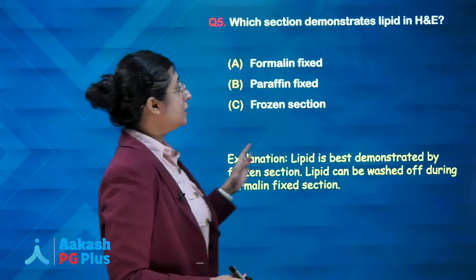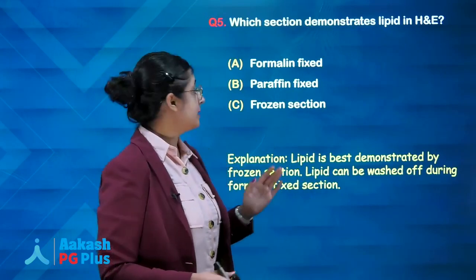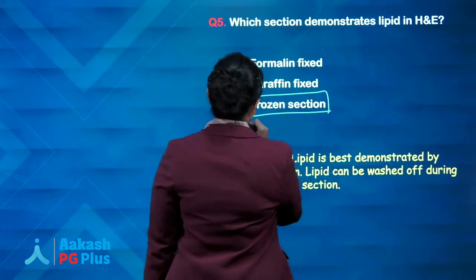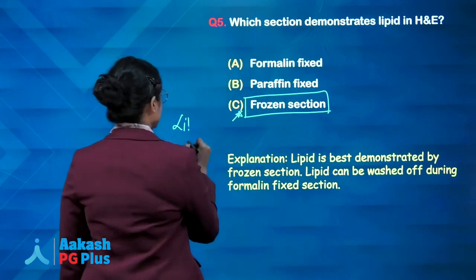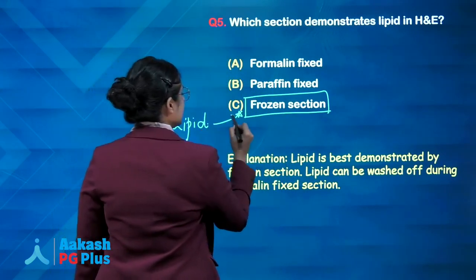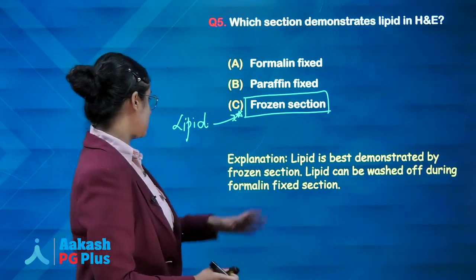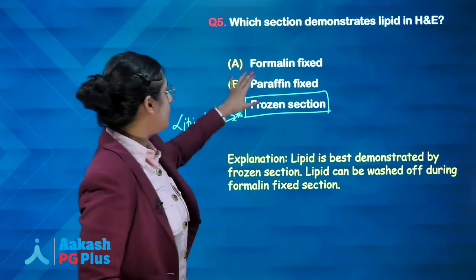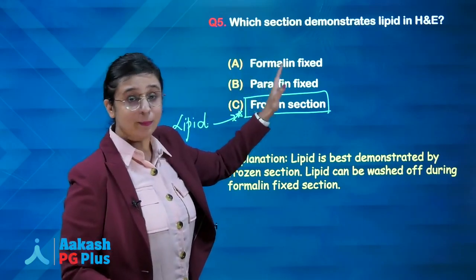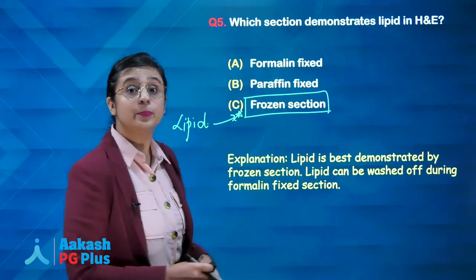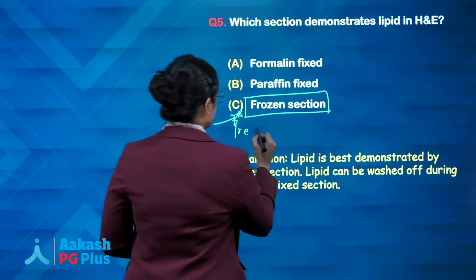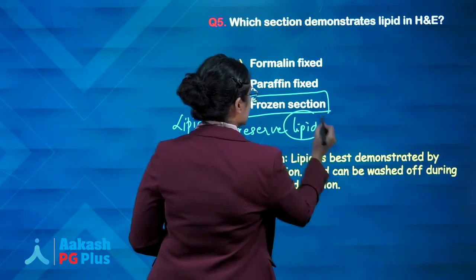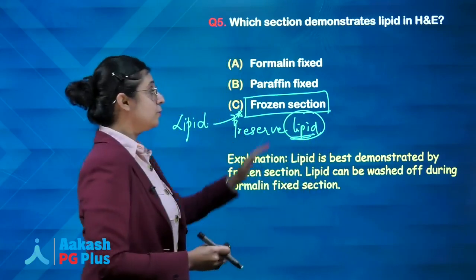Next, which section demonstrates lipid in H&E? The best answer will be frozen section. You always have to remember the efficacy of frozen section in the diagnosis of lipid. Why? Because lipid can be washed off during the normal formalin fixed specimen. So better is frozen section, which will preserve the lipid. Thus, in order to see the lipid, better is a frozen section.